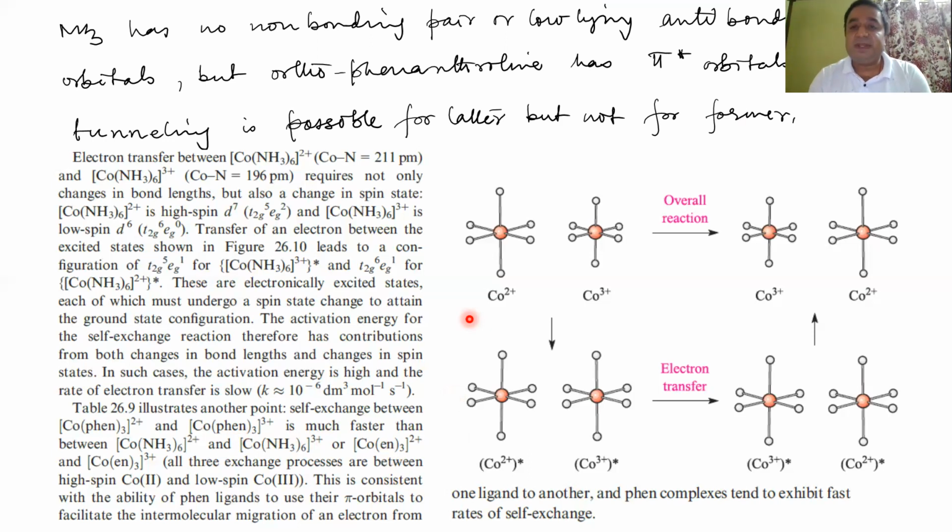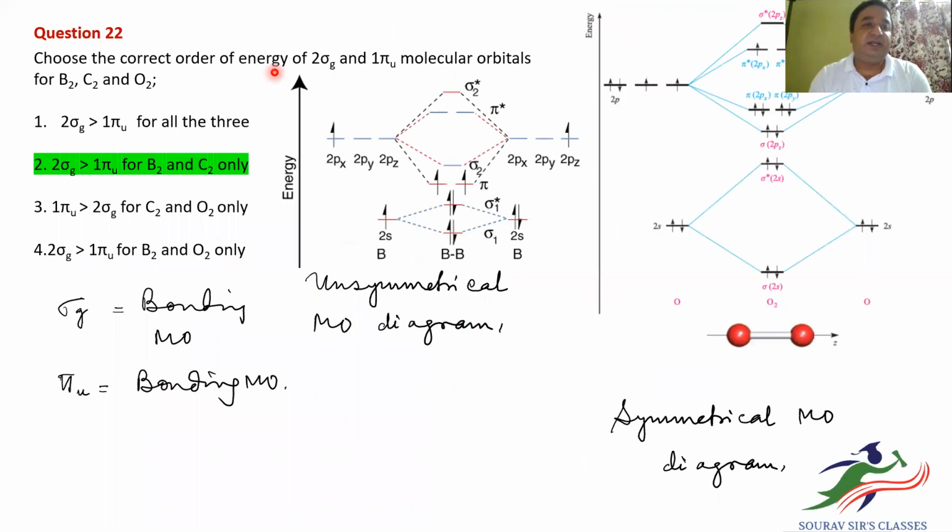And thanks for listening. For the next question, here it was asked, choose the correct order of energy of 2 sigma g, which is gerade, and 1 pi u, ungerade. Okay, so for pi, ungerade is bonding. For sigma, gerade is also bonding. Molecular orbitals for B2, C2, and O2. Now, for B2 and C2, the MO diagram is not the symmetrical one because of mixing. What will happen is that sigma 2g should have come below, but it has gone up, and the pi 1u has come below because of mixing.